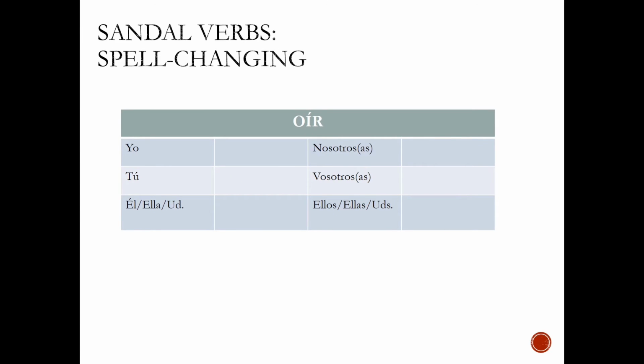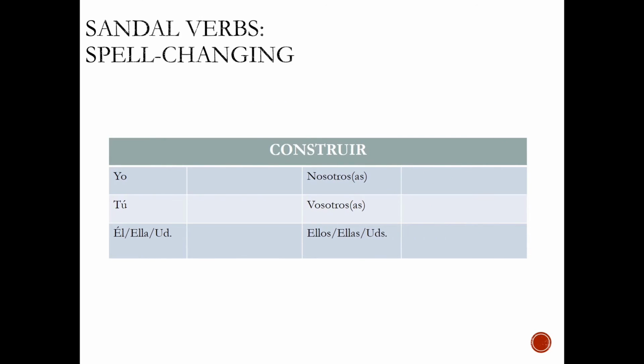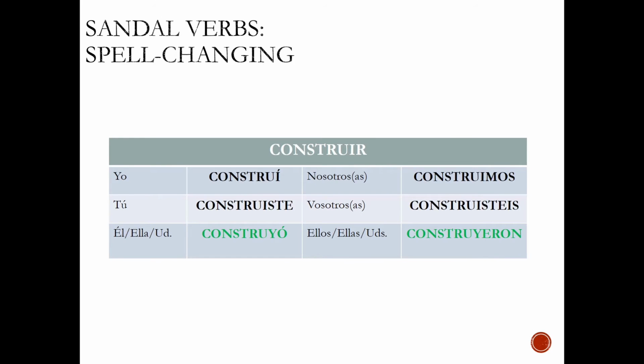There are also some verbs called spell-changing verbs. This is because the I changes to a Y, such as the verb oír, where you have oyó and oyeron. Another example is the verb construir, which means to build. Notice that the bottom also changes from an I to a Y. Construyó, construyeron.